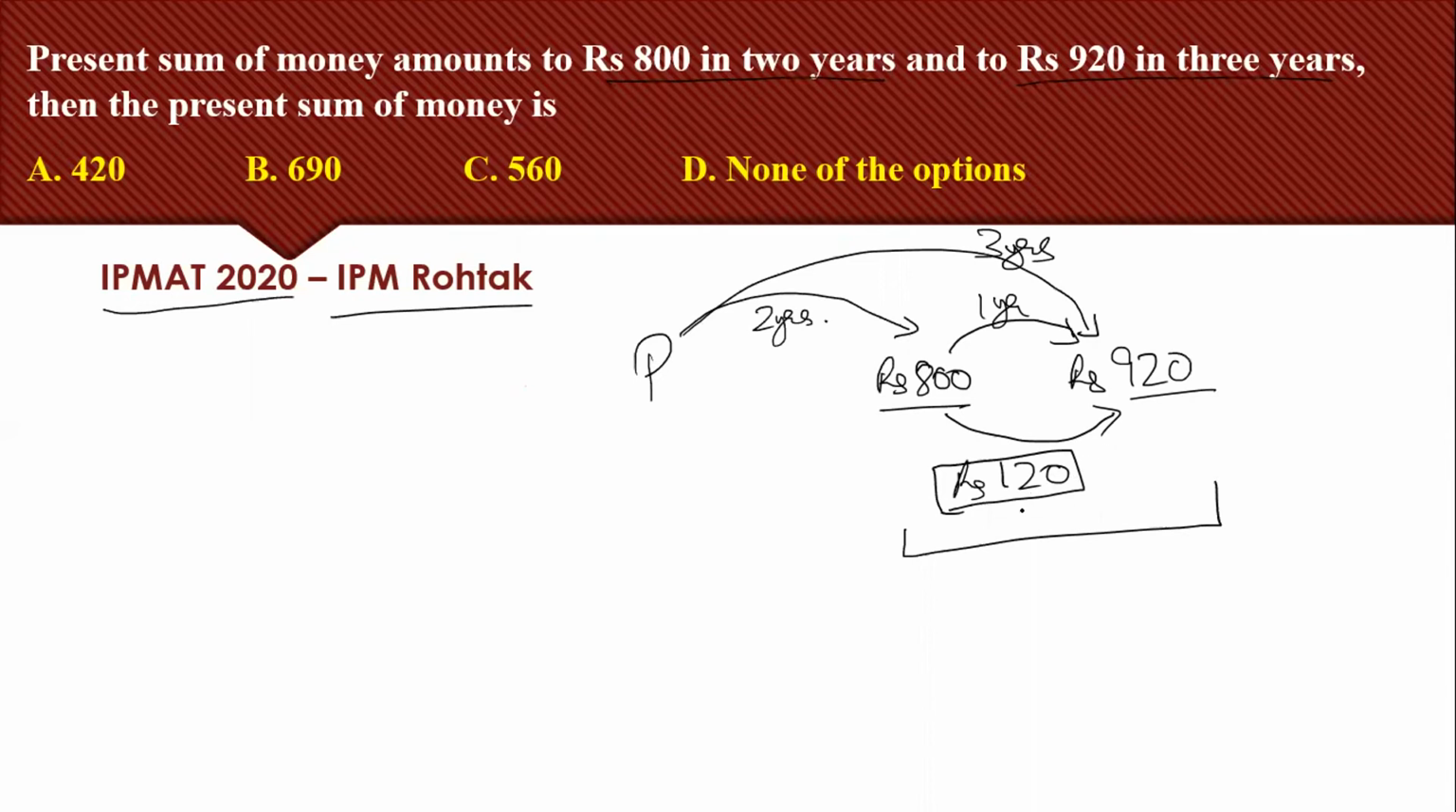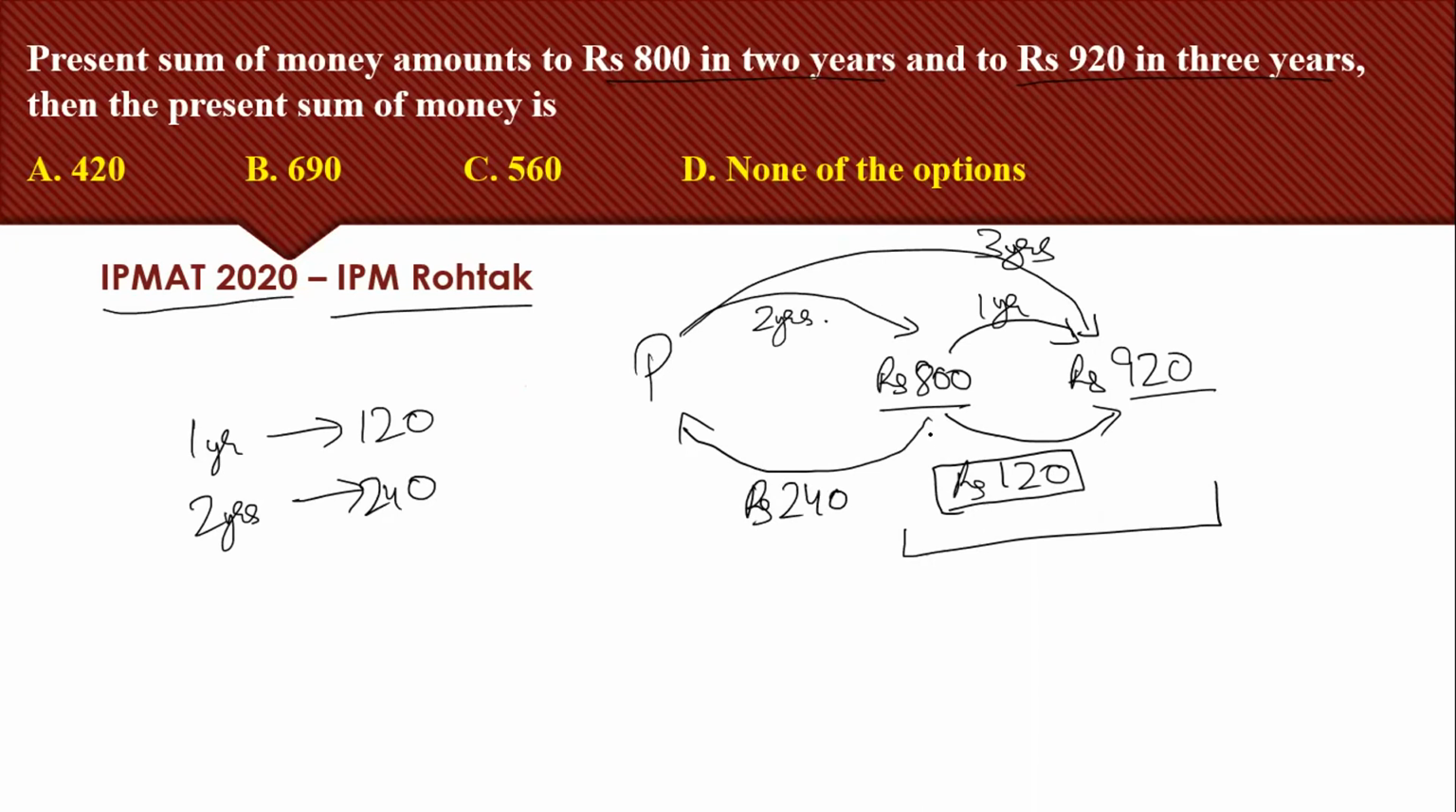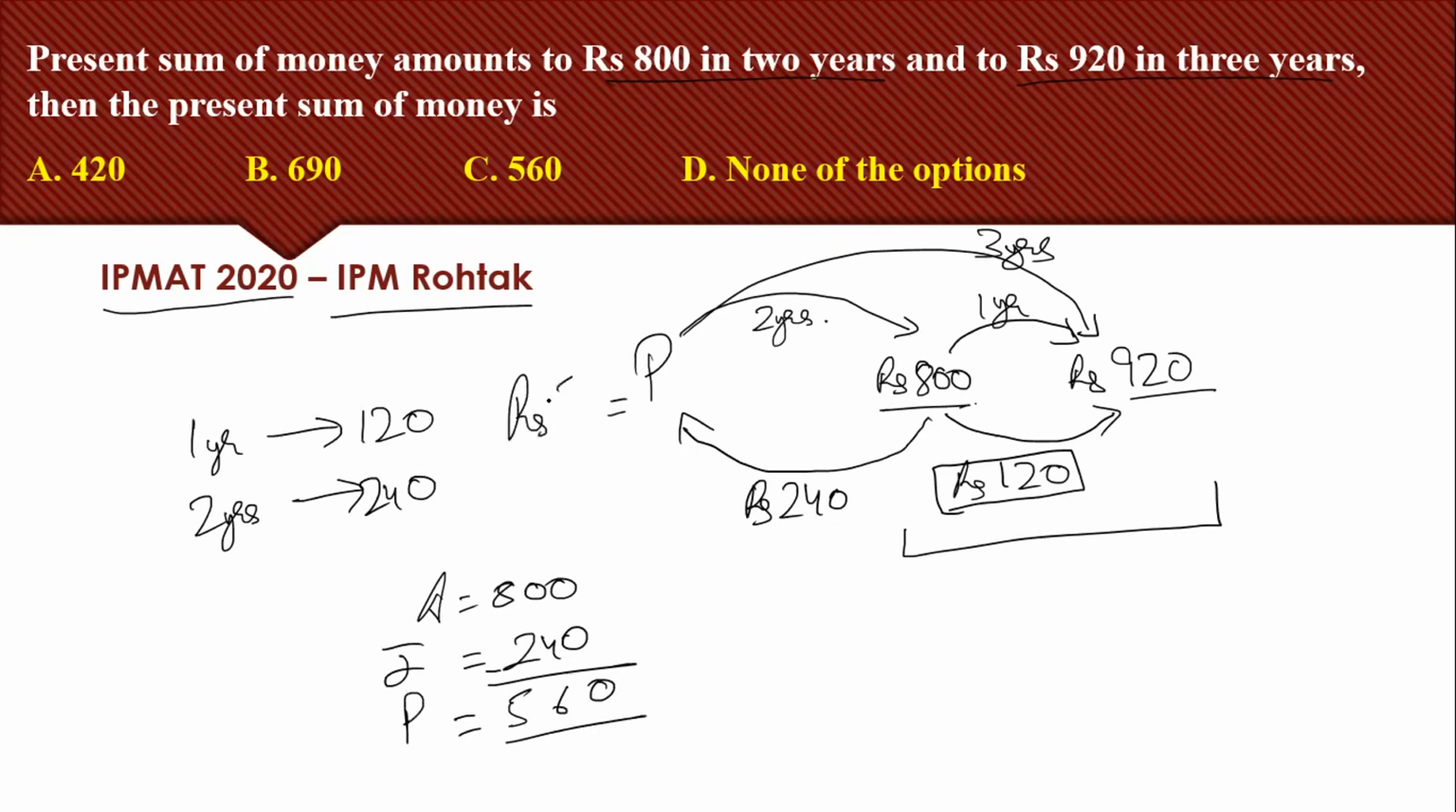So if in 1 year he is earning 120 rupees, in 2 years how much will he earn? 240 rupees. So he will be earning 240 rupees in 2 years. That means if 800 is the amount and interest is 240 rupees, what will be the principal amount? We will subtract interest from amount, and we will get 560 rupees as the principal amount. So this will be rupees 560.